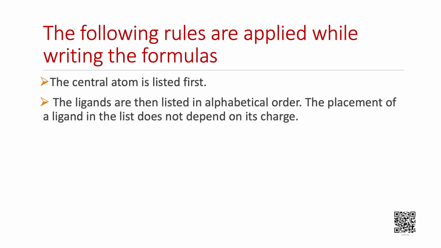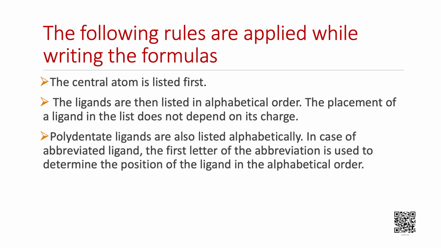The ligands are then listed in alphabetical order. The placement of a ligand in the list does not depend upon its charge. Polydentate ligands are also listed alphabetically. In case of abbreviated ligands, the first letter of the abbreviation is used to determine the position of the ligand